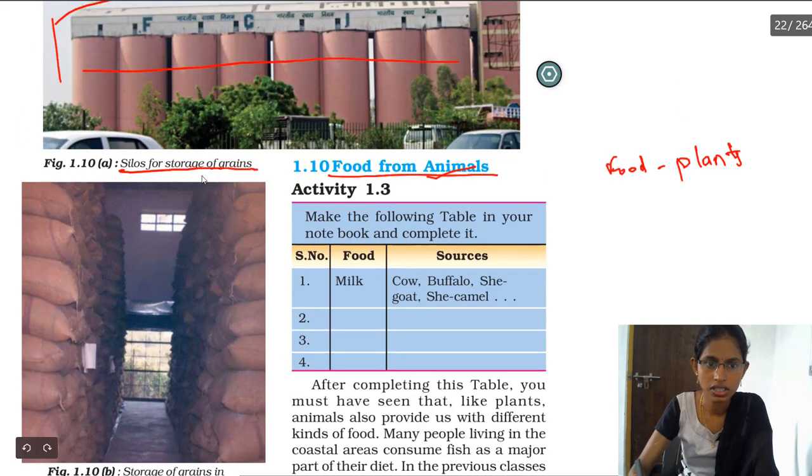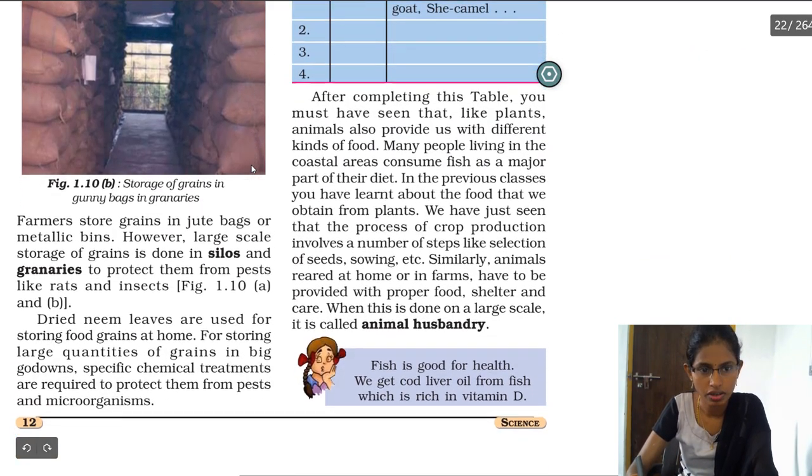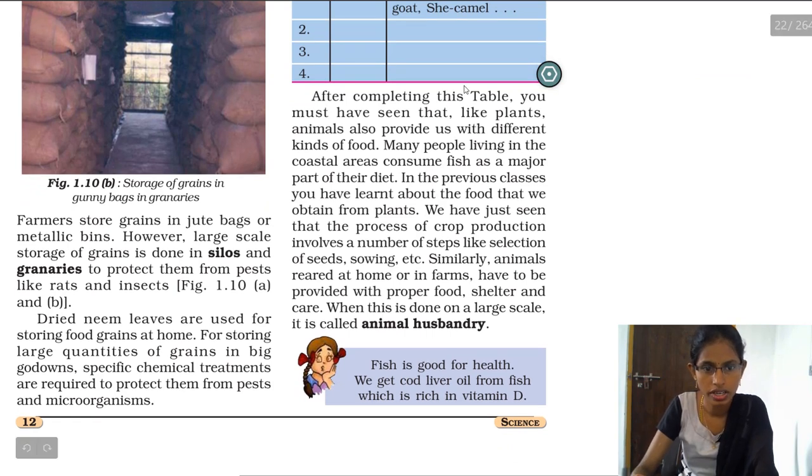So, silos for the storage of grains. Here the farmers store the grains in jute bags or metallic bins. This storage of grains is done in silos or granaries to protect them from pests like rats and insects.